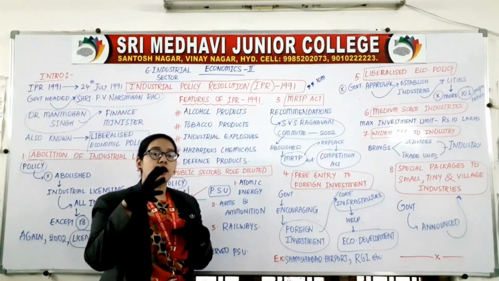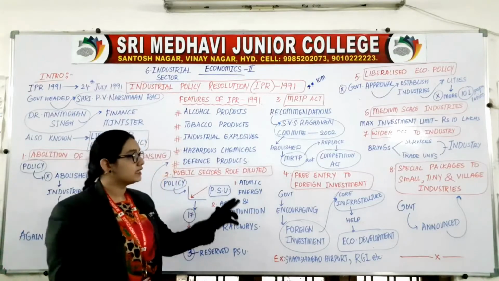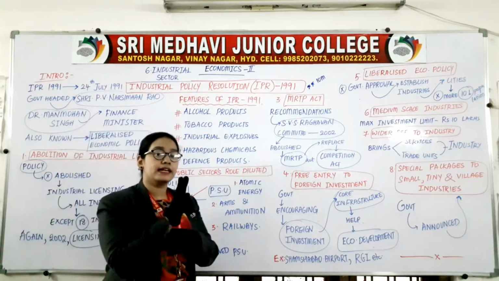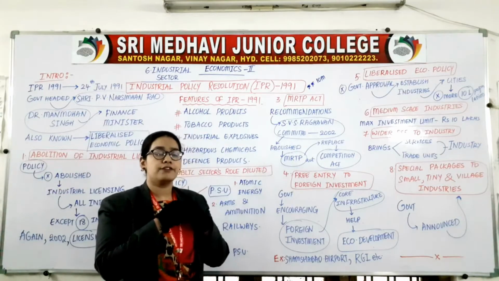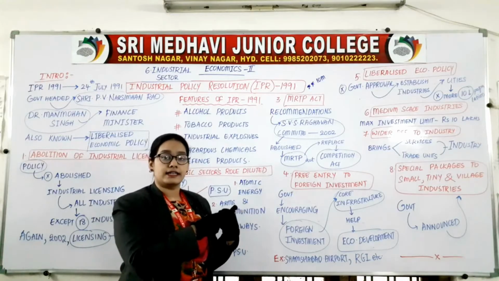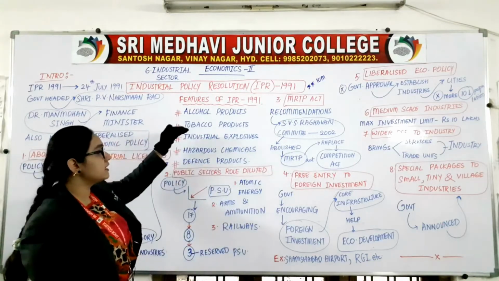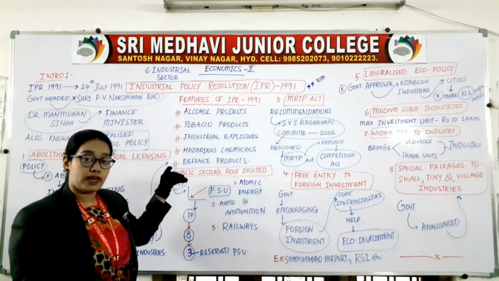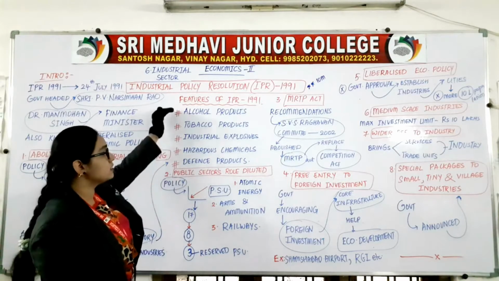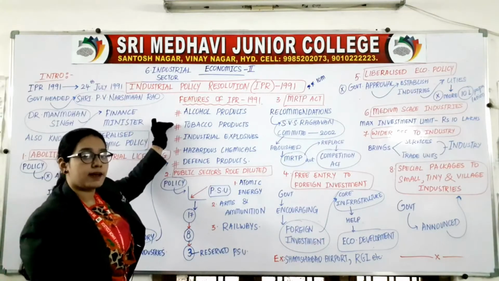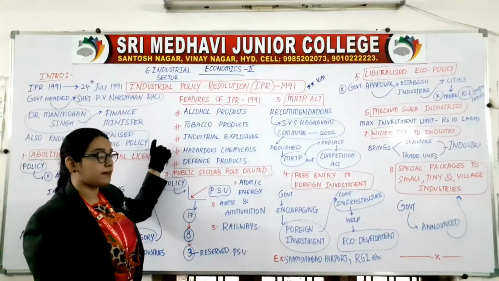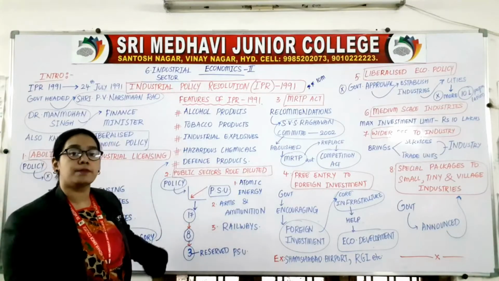Hazardous means which are very harmful. Then defense products, for example guns, swords and various materials which are used in war or defense items. So these are the 5 industries where the industrial licensing is compulsory: alcohol products, tobacco products, industrial explosives, hazardous chemicals and defense products.